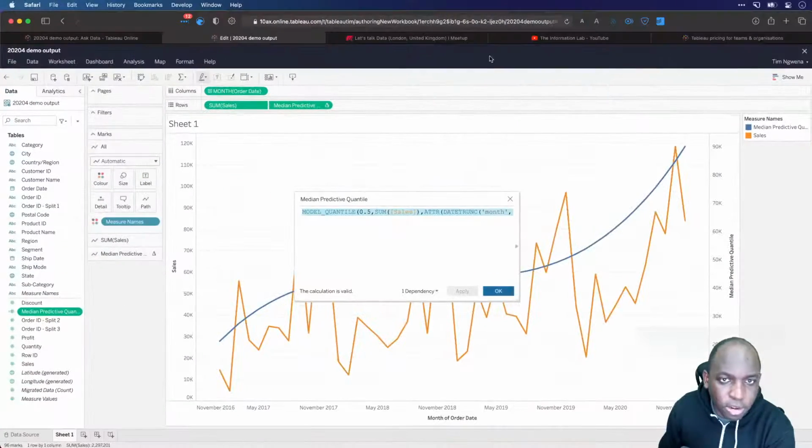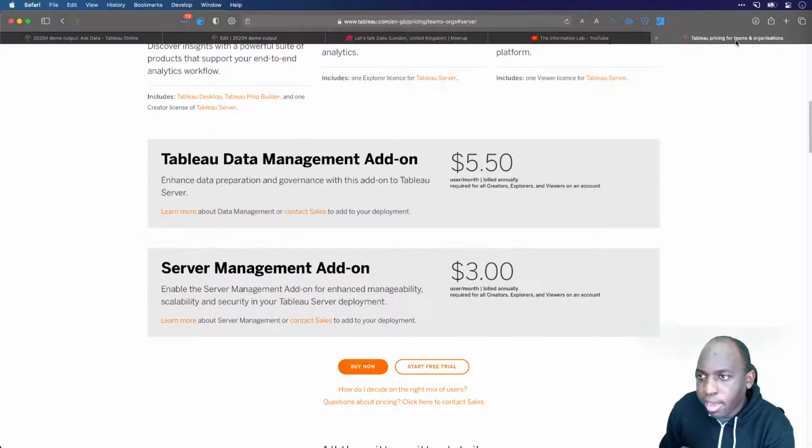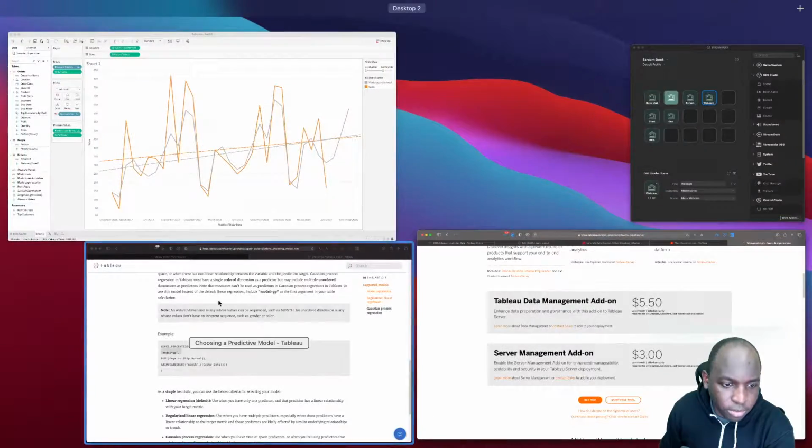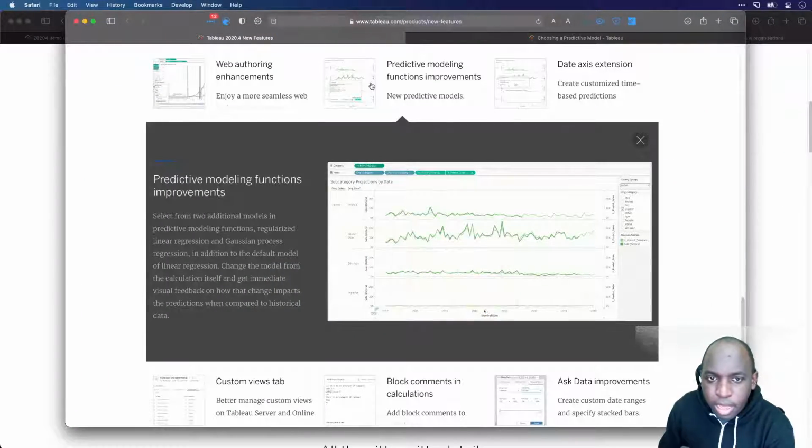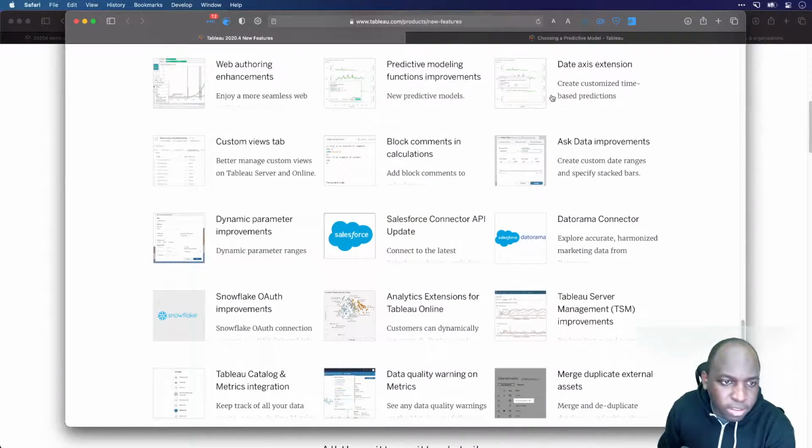Okay, so let's go back to my browser. I've honestly forgotten what else we have to cover here. So we have, that was the Tableau pricing. Where is my Tableau new features? Here we go. So we've covered predictive modeling and data access function.